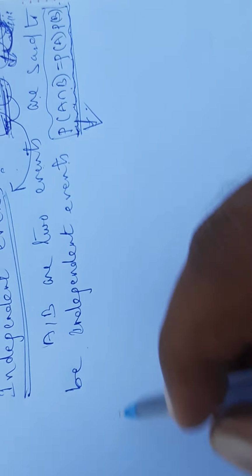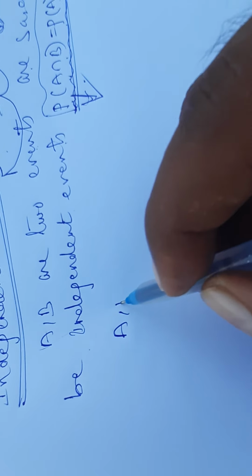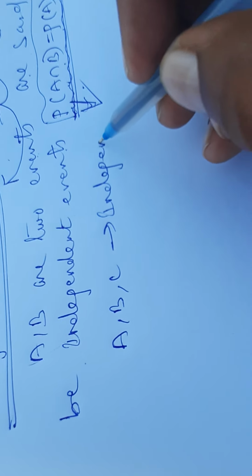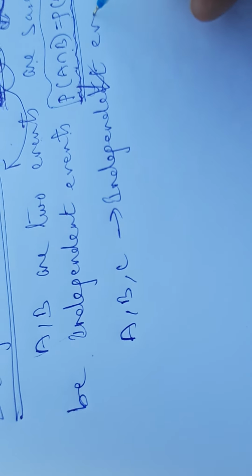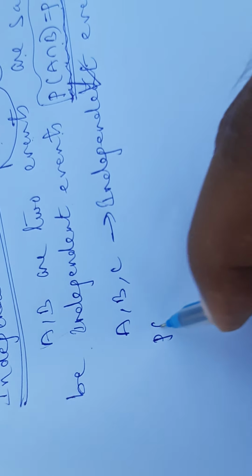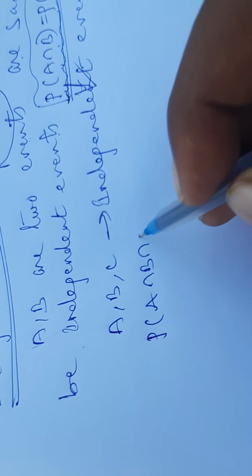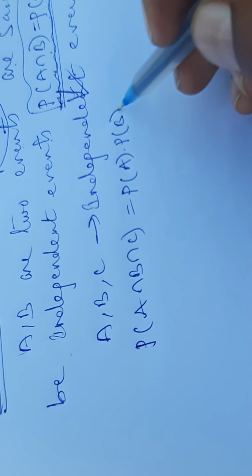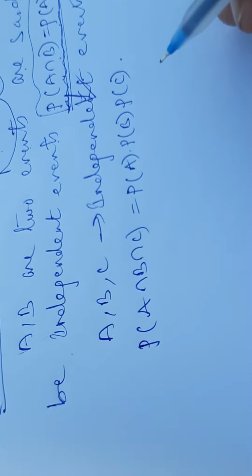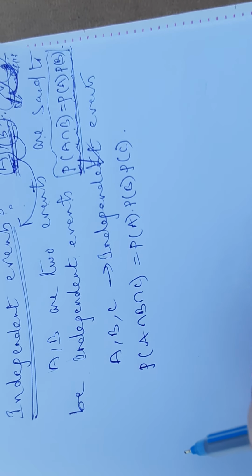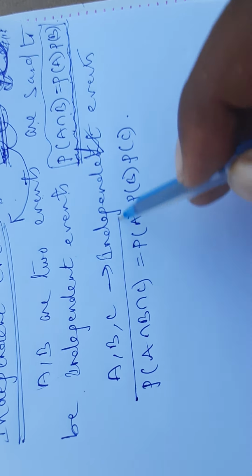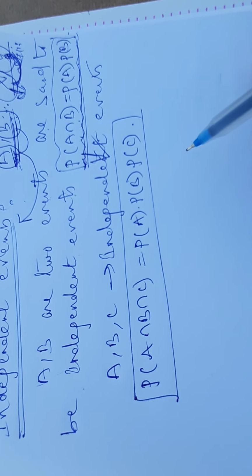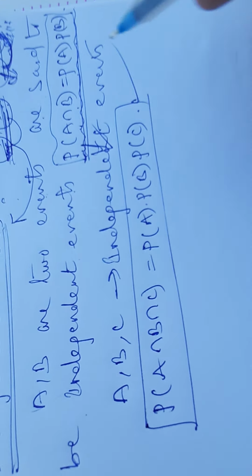Not only for two events, even if three events are given, in order to say that these three are also independent events, the condition is P of A intersection B intersection C is equal to P of A into P of B into P of C. If A, B, C are independent, then automatically we can say P of A intersection B intersection C is equal to P of A into P of B into P of C. Remember this also.